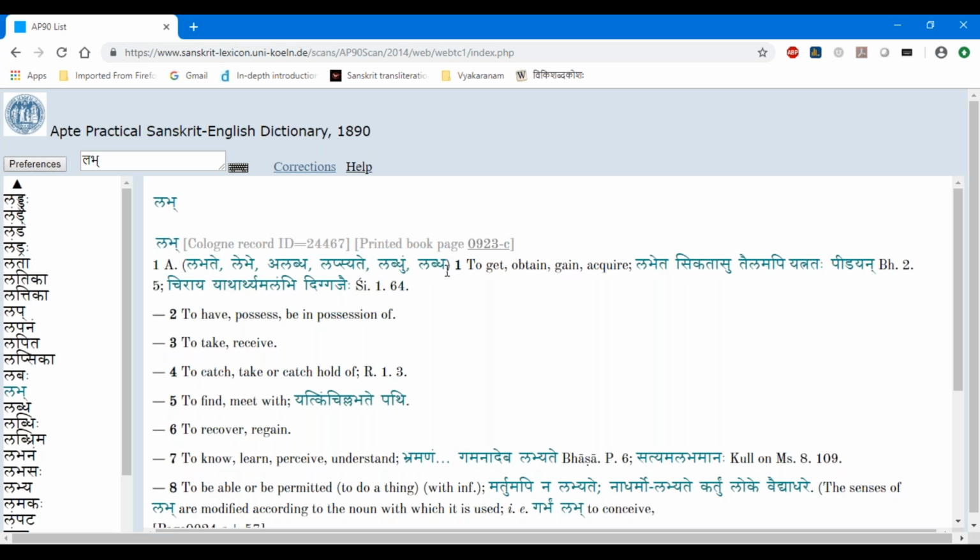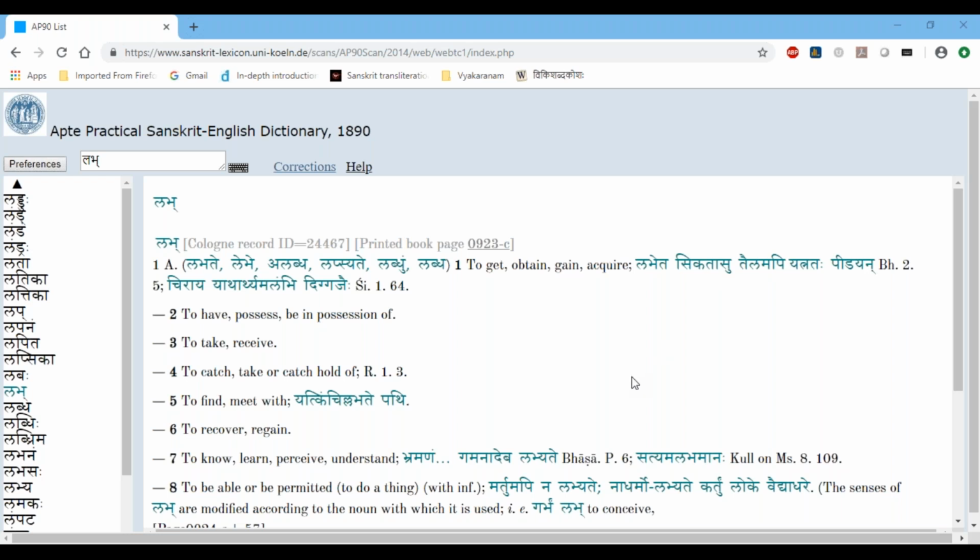For example, there is labdhavan, where the stavatu is a krit pratyaya. There are quite a few forms, and from this we cannot say that these are the only krit pratyayas which can come. By the way, any krit pratyaya you can associate with any dhatu, so there's no restriction. All the krit pratyayas can come to all dhatus, I think. That is my understanding. I may be wrong also. But in general you can affix any krit pratyaya to any dhatu.